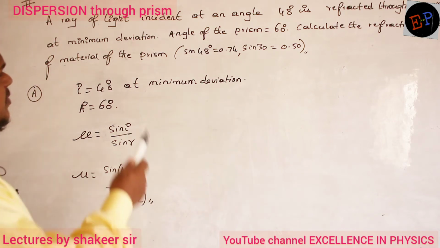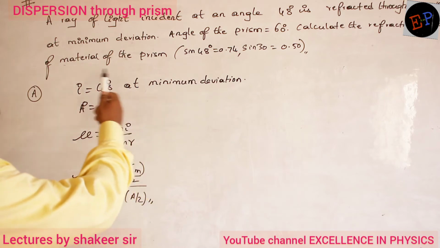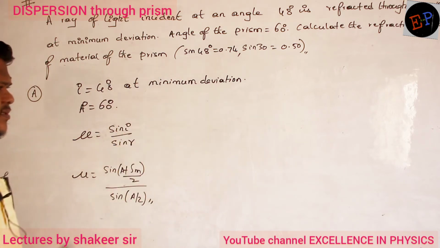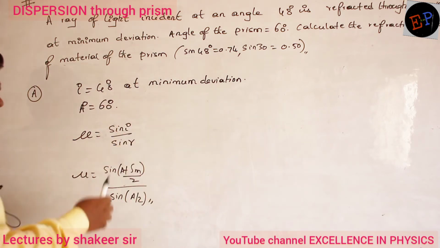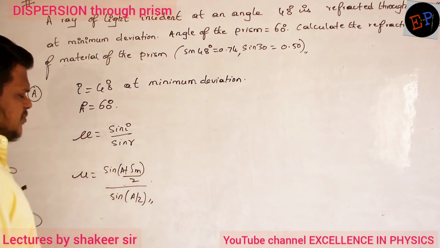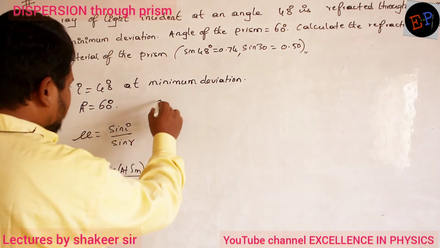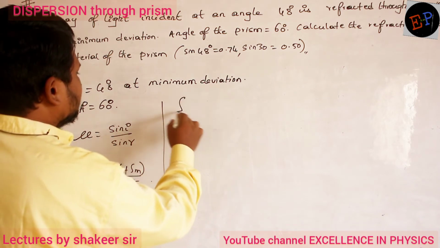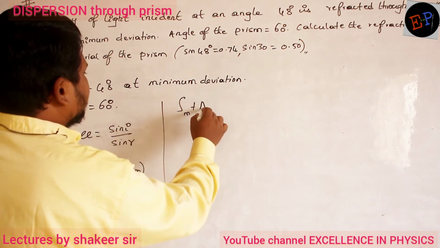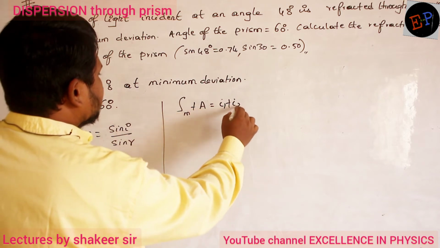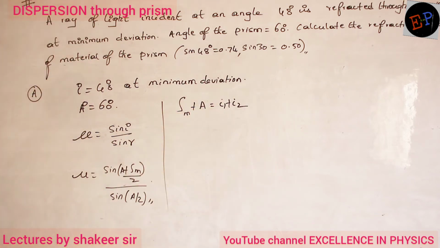But what is the minimum deviation? Is it given? What is the angle of minimum deviation? That is not given, no? So directly I cannot use this relation. The angle of minimum deviation I don't know. So how can you calculate the angle of minimum deviation? δm plus A is equal to i1 plus i2. This relation we have now.